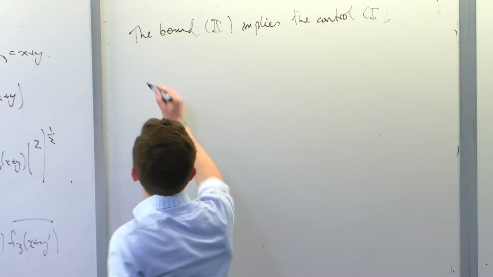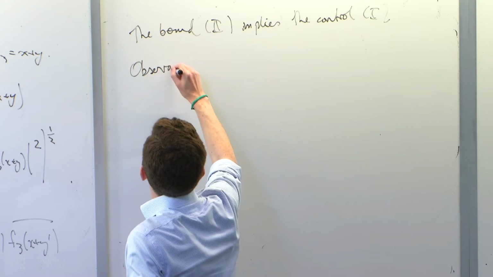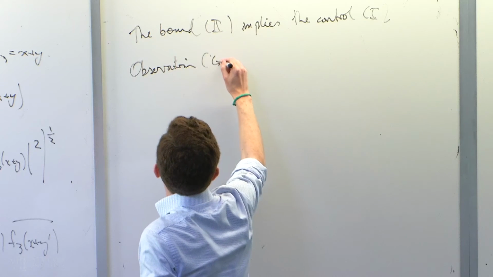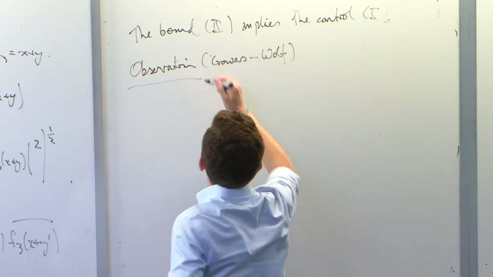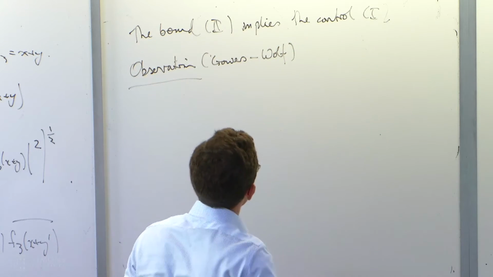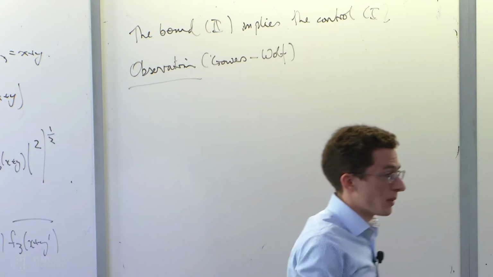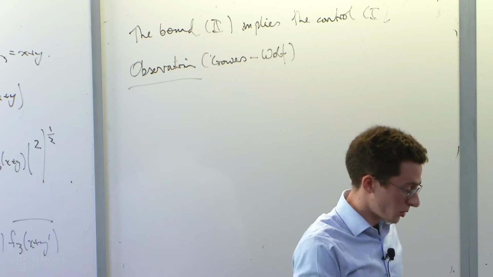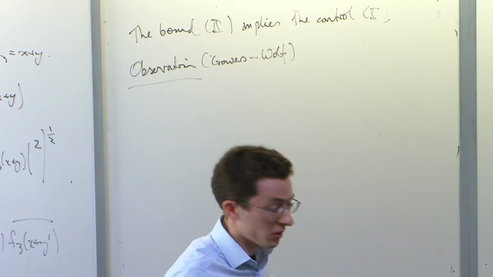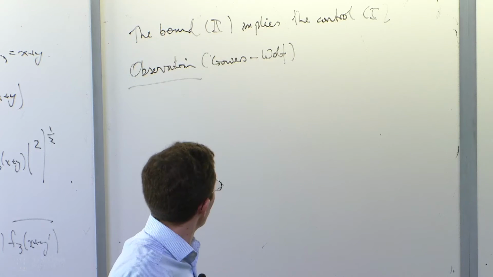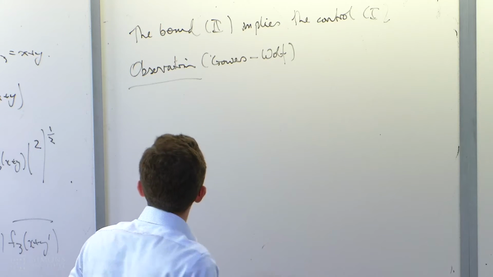So, right, an observation by Gowers and Wolf is that in the case of four-term progressions, we had an upper bound and a lower bound, right? So we said that we can control the count of four-term progressions by the U3 norm, and we can't control it by the U2 norm. So maybe I'll briefly say why that was.